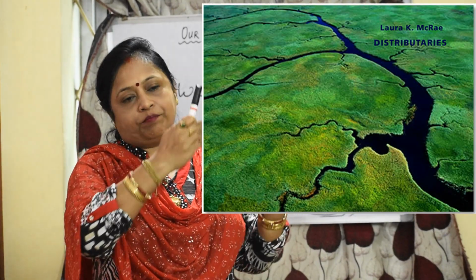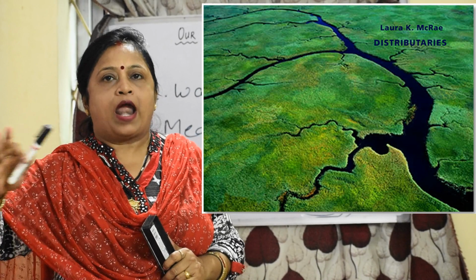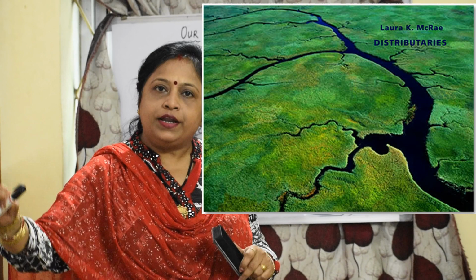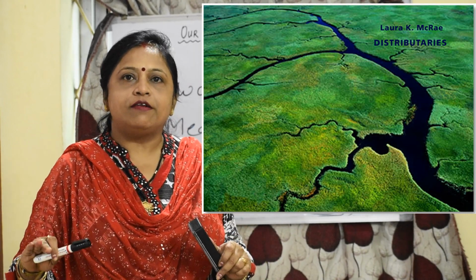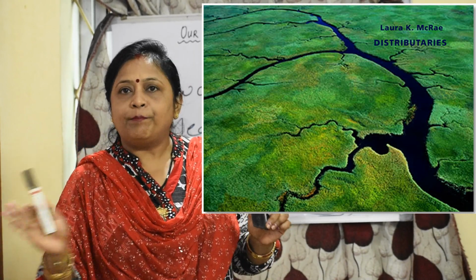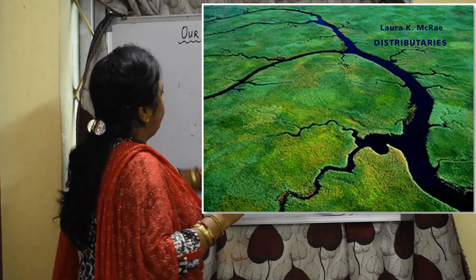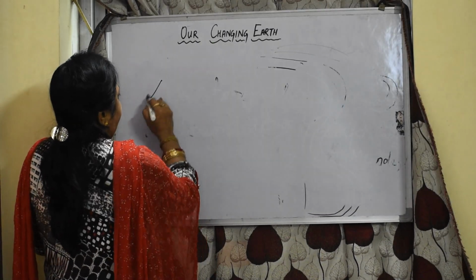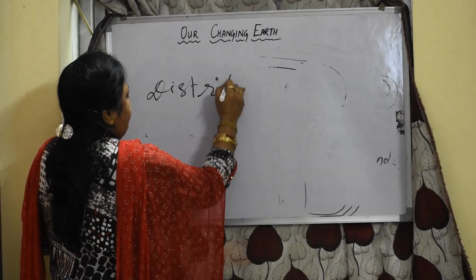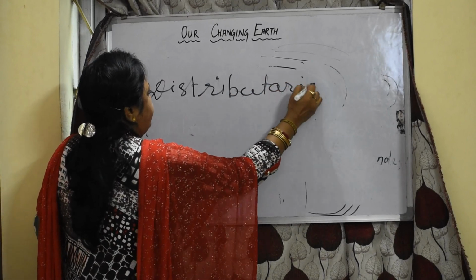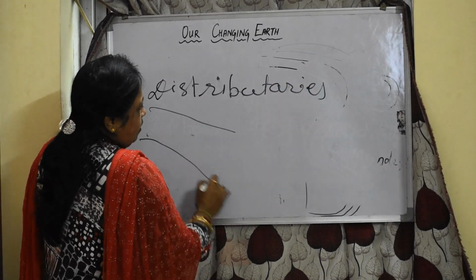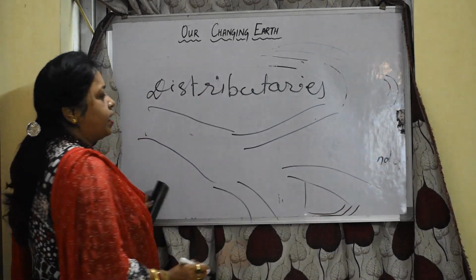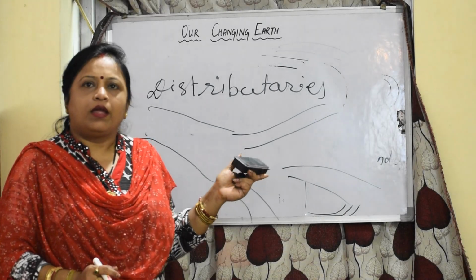As the river enters the plain and approaches the sea, the speed of the flowing water decreases and the river begins to break up into a number of streams. These are distributaries. I'll show you the picture also. The river is coming and these are distributaries, okay.